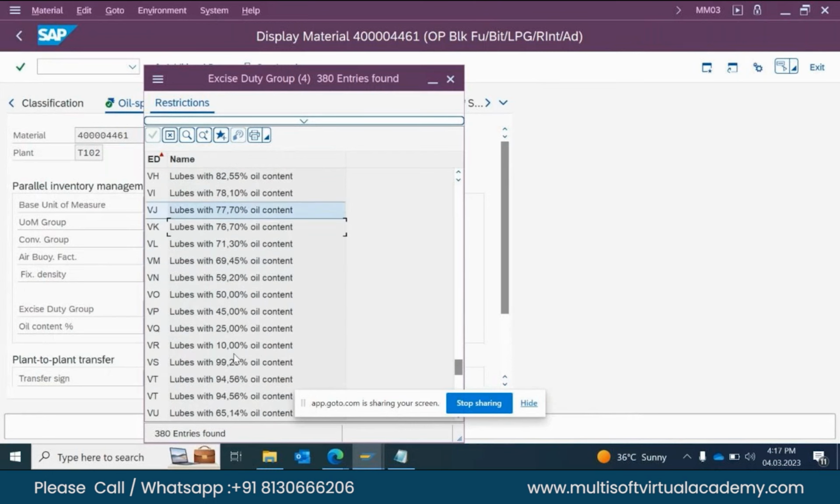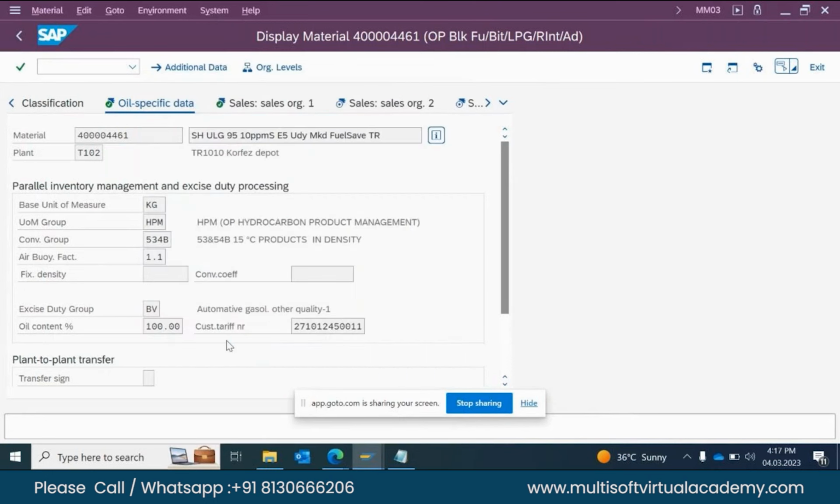Lubes have different content, and a lot of things are the sulfur. Normally, additional country-specific ED groups should only be implemented in accordance with the given structure of the framework of the common ED groups, and it is used as a global ED group. Focal points should be established. So based on that, country-wise the ED group is also defined.